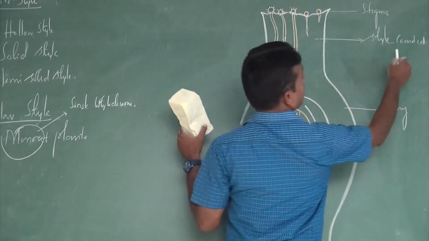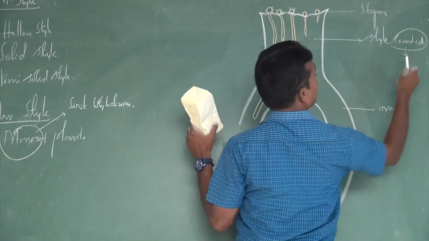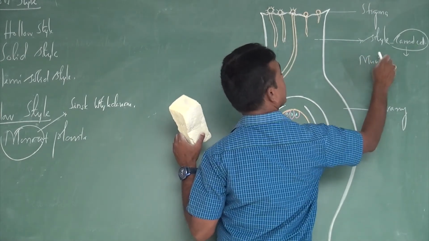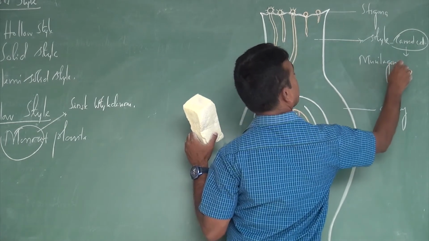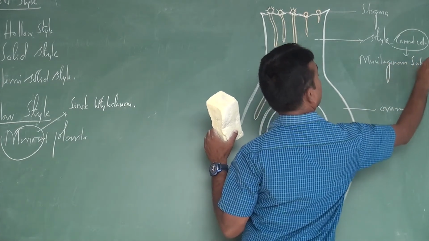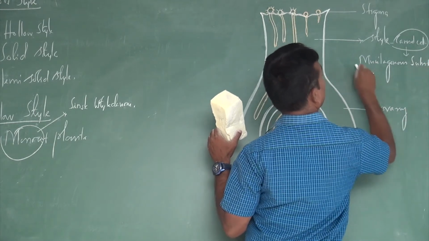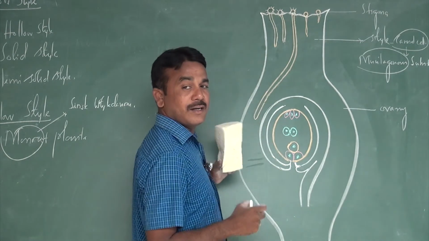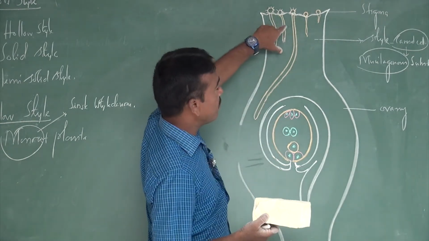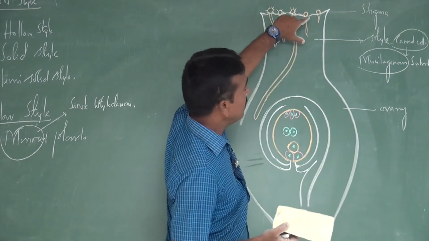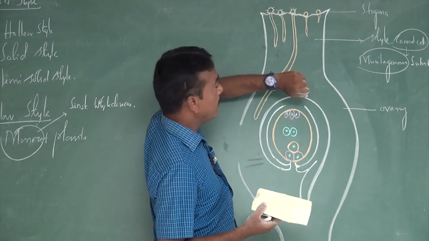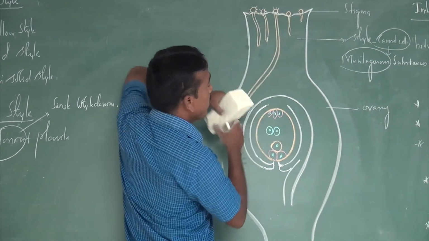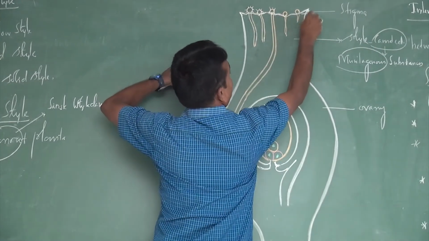That single-lined canal cell secretes mucilaginous substances. Mucilaginous means a liquid matter that occurs in the space between the stigma and the ovary. So the hollow style starts from the stigma and goes to the end of the style.